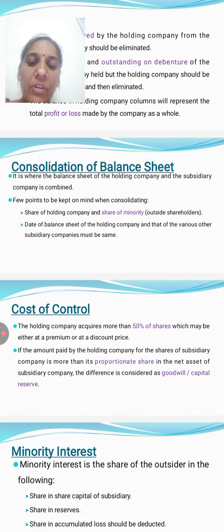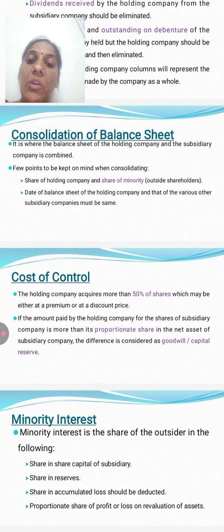First of all, cost of control. This is the first one we consider when preparing a consolidated balance sheet. The holding company acquires more than 50% of the shares, which may be either at a premium or at a discount price. If the amount paid by the holding company for the subsidiary company is more than its proportionate share in the net assets of the subsidiary company, the difference is considered as goodwill. If it is less than the proportionate share, the difference is considered as capital reserve.